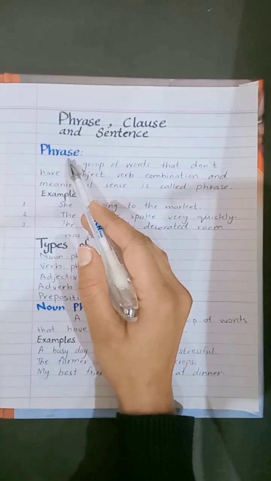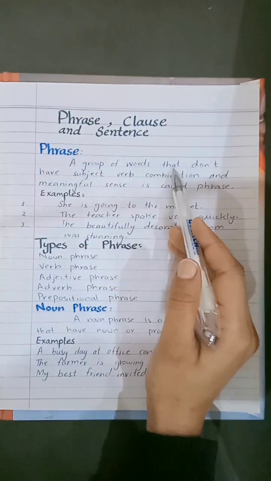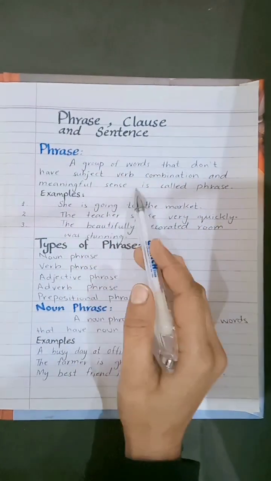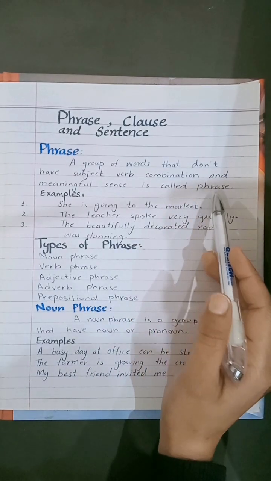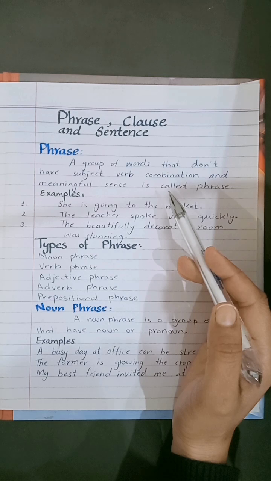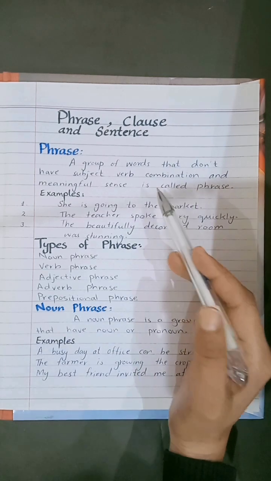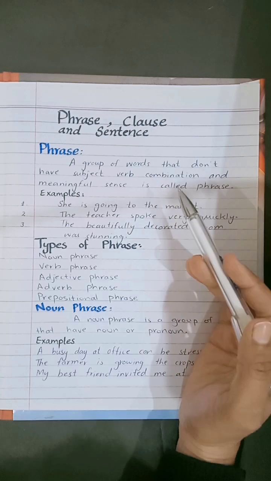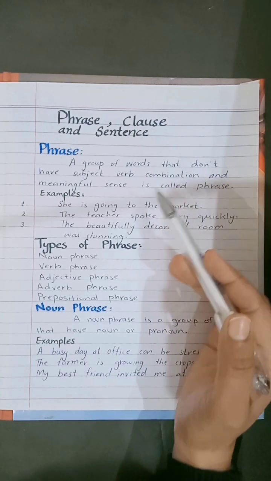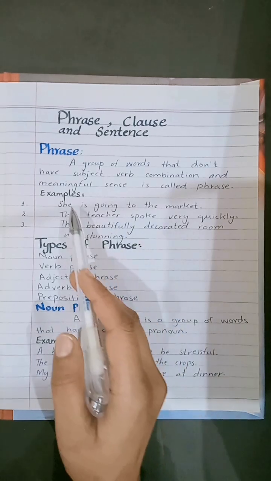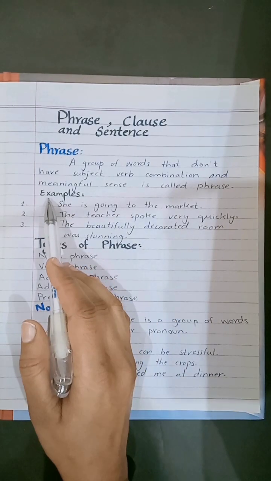The first one is phrase. A group of words that doesn't have a subject-verb combination and a meaningful sense is called a phrase. A phrase is actually just a part of a sentence. It doesn't give a complete meaningful sense. It is mostly used to provide extra information about the subject or the object of the sentence. Here are some examples. Let's see.